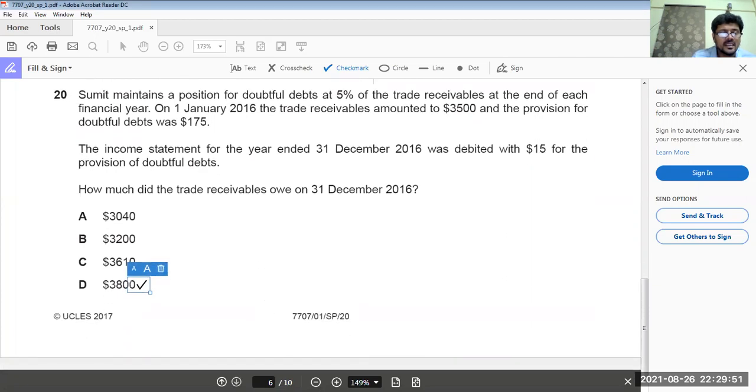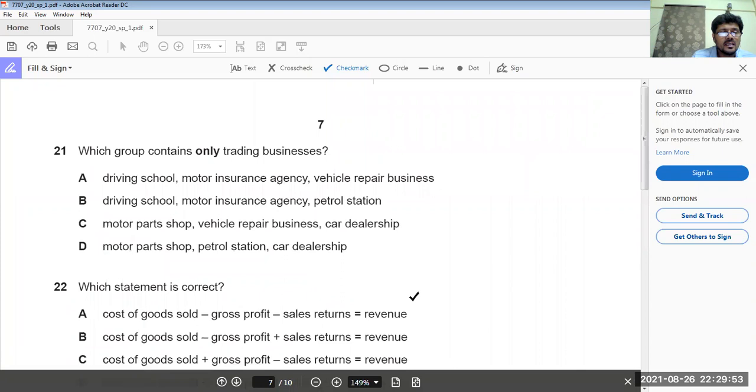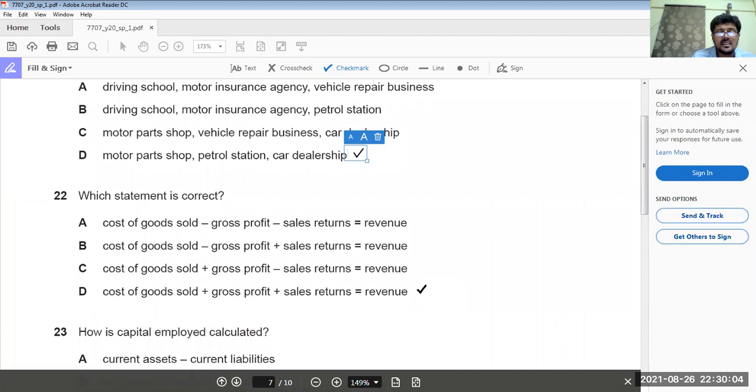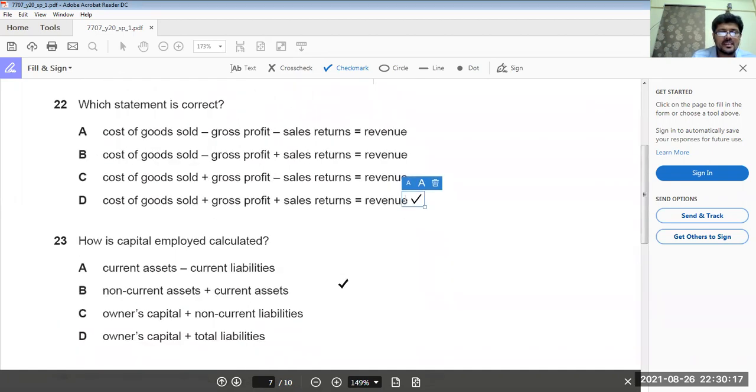Question 21. Which group contains only trading businesses: motor parts shop, petrol station, car dealership? Trading business means when you are selling goods. Which statement is correct? This one is correct. Why? Because cost of goods sold should be subtracted from the revenue to get the gross profit. Got it? Okay.